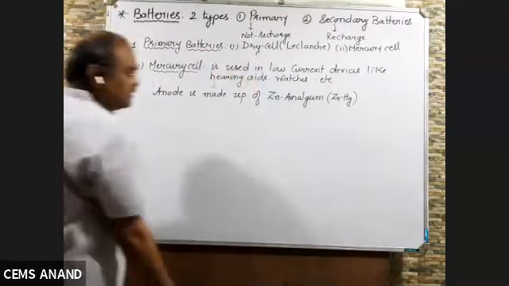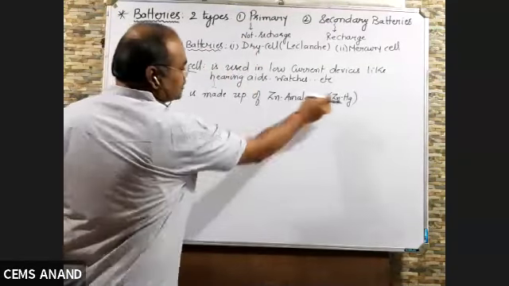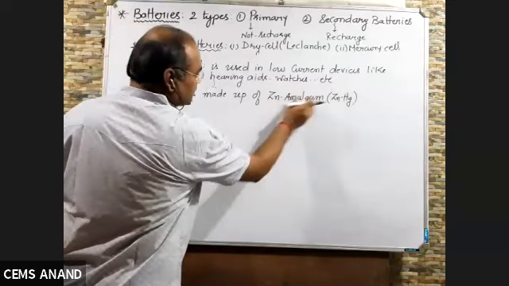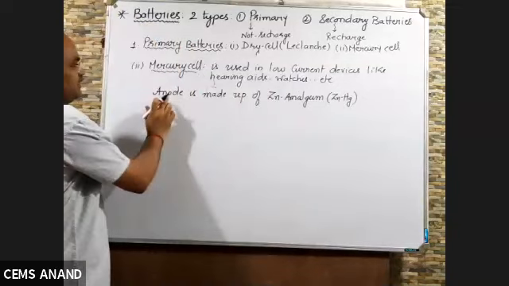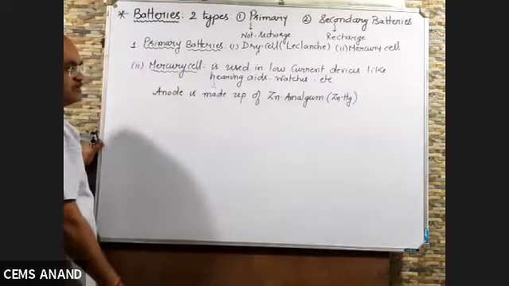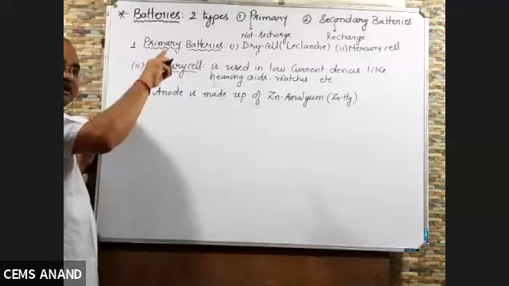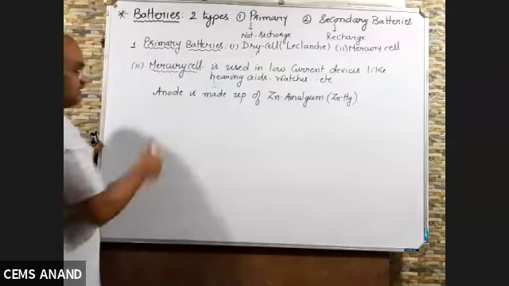Hg means mercury, and a metal in mercury is called amalgam. If zinc is there, it is called zinc amalgam. If you take sodium, it is called sodium amalgam. So here in mercury cell, anode is made up of zinc amalgam. You can refer to dry cell, it was made up of zinc, right?